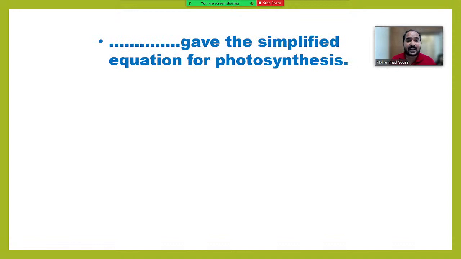Give the simplified equation for photosynthesis.